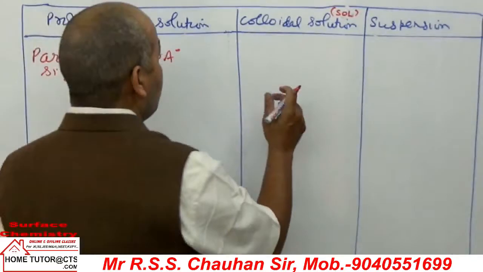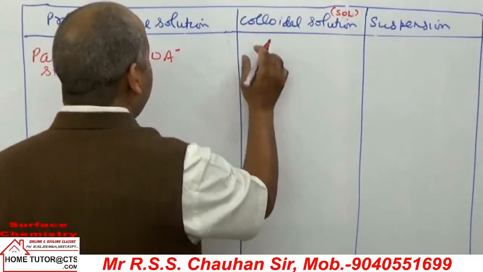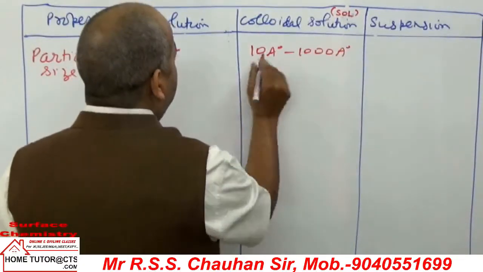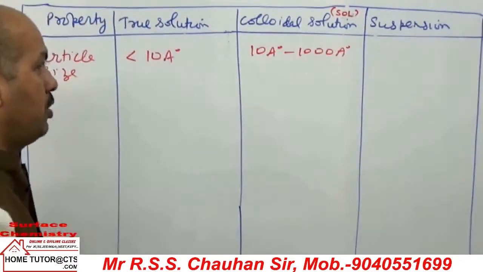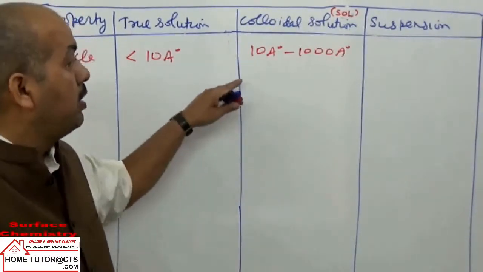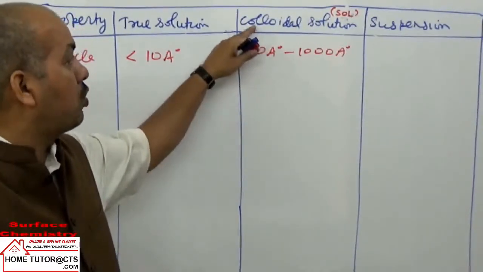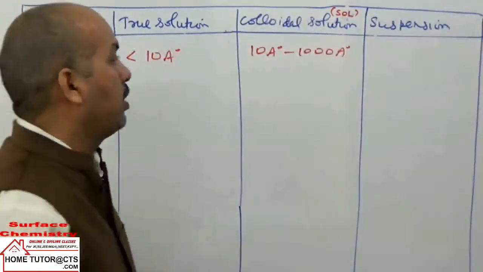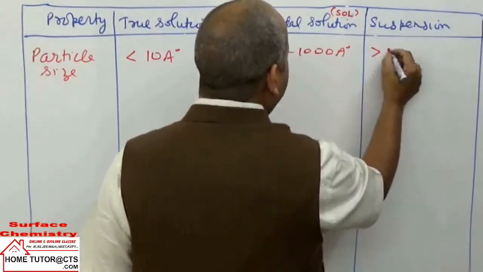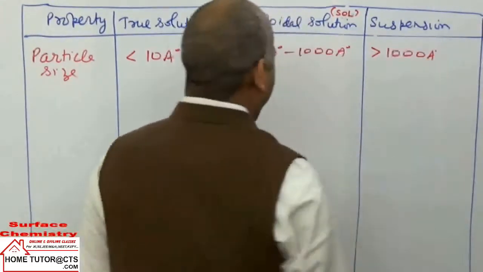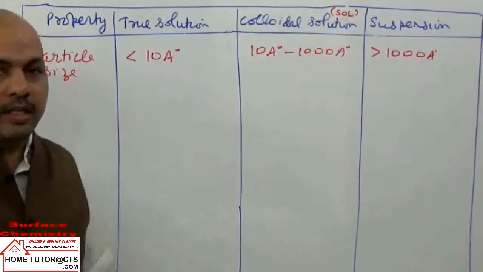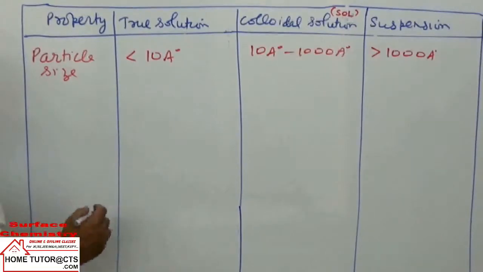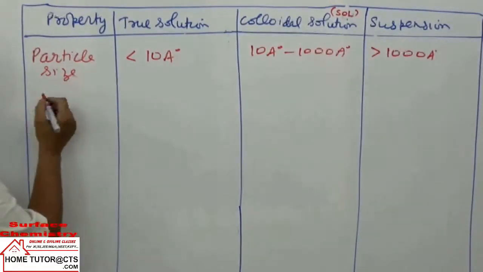In a colloidal solution, the size of the particles is between 10 angstrom and 1000 angstrom. It is very important to remember this range: the range of the dispersed phase particles in a colloidal mixture is 10 angstrom to 1000 angstrom. In a suspension, the size of the particle is bigger than 1000 angstrom. Keep noting the points. The next property is filtrability.